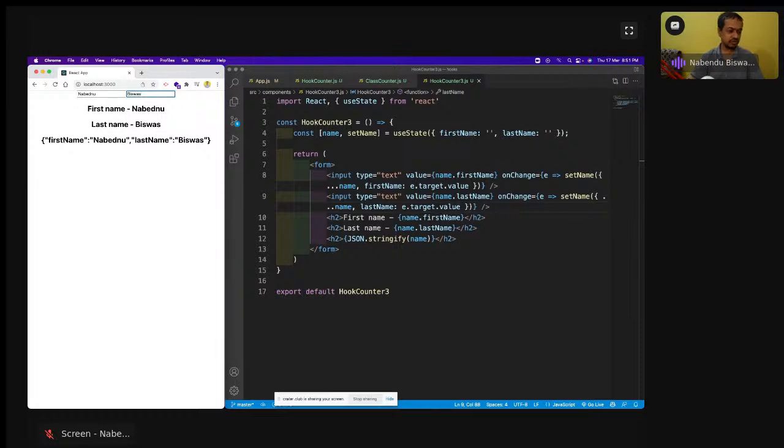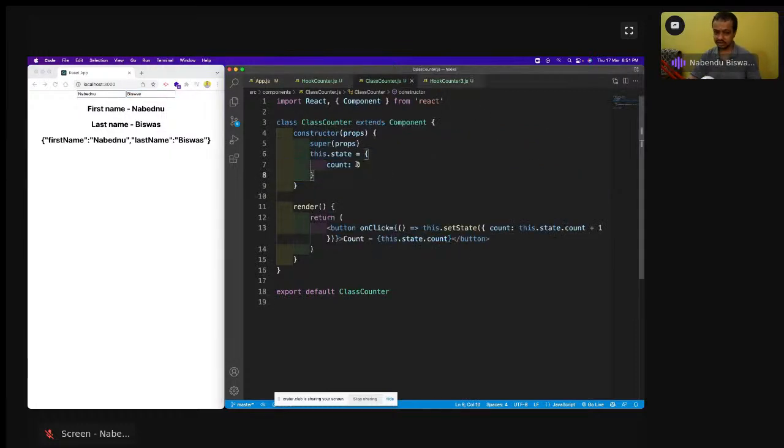So now we'll see one more example. The same problem happens when we take an object. Here we are taking state as an object, but we know the same problem is in an array also. But one thing is great in hooks, that you can take a lot of things. You can take an object, you can take a number, you can take a string. But in a class, it is always an object. Actually, inside you might have something else also. You can take a lot of things, but outside it's an object. So this is the main thing.